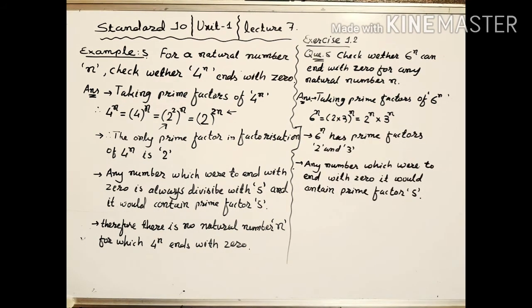And any number which ends with 0 would contain prime factor 5. But here we can see 6 raised to n does not have 5 as a factor. Therefore we can say that 6 raised to n does not end with 0.